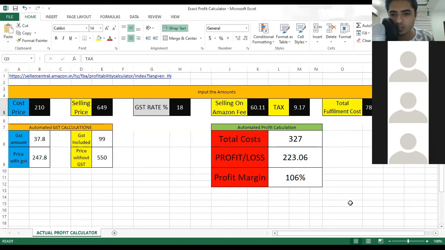There is a question from Jagdish: why am I charging tax 2 times? Okay, there are 2 kinds of tax that were being charged to us through Amazon, which was the selling on Amazon fee tax, and the total fulfillment cost tax. These are two different services that we are taking from Amazon, so Amazon is going to charge the GST differently for both of them. And again, in the cost price, if we include the GST, that will be 37.8 rupees. Our total price is 247.8 rupees, but I am considering 210 rupees. I am not considering the GST over here.